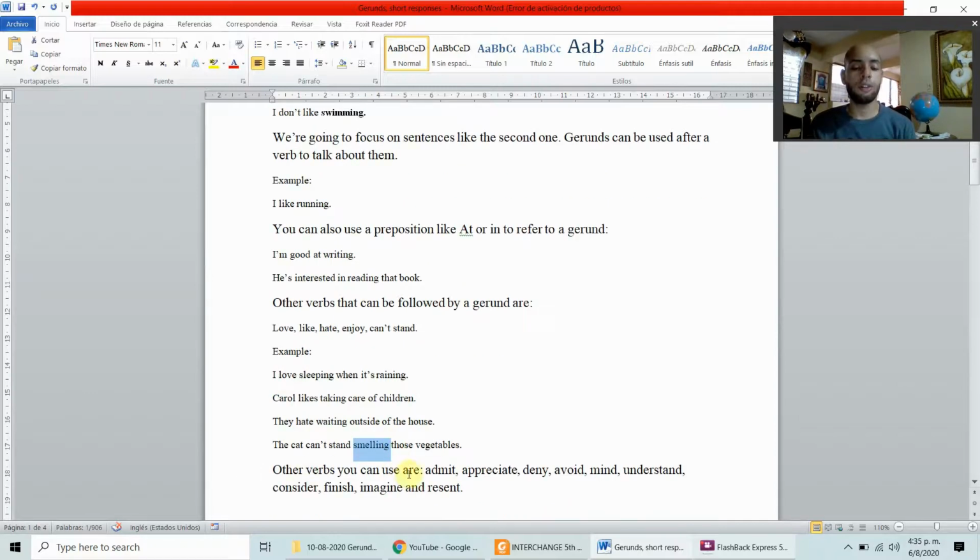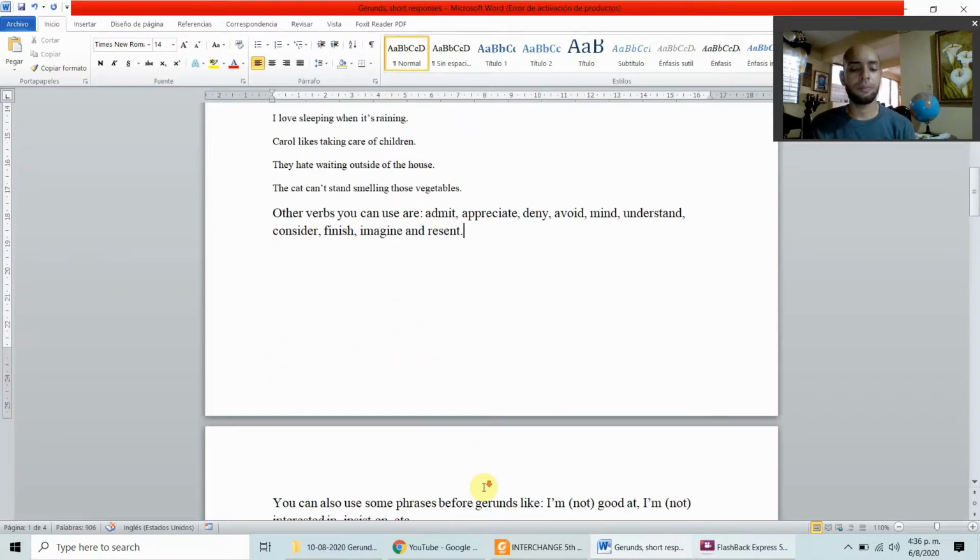Other verbs you can use are admit, appreciate, deny, avoid, mind, understand, consider, finish, imagine, and resent. And many other verbs. I'm not going to list them here because it would take an hour just to mention those other verbs, but there are a lot.